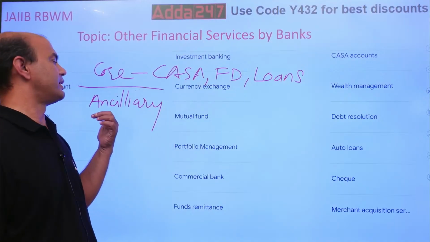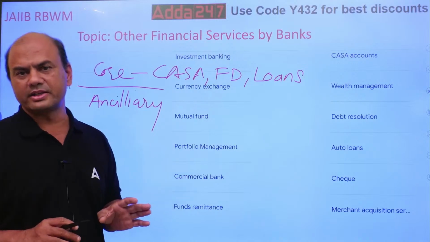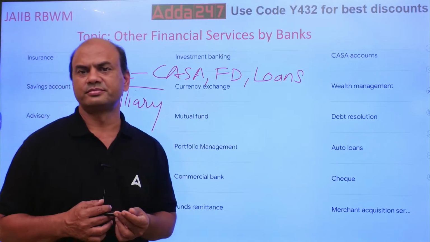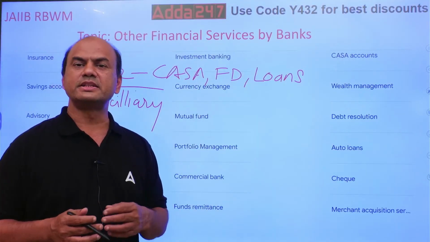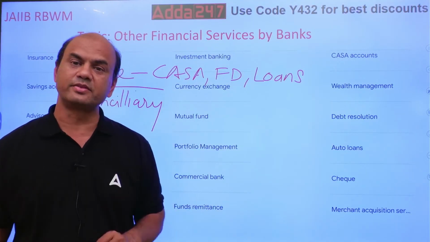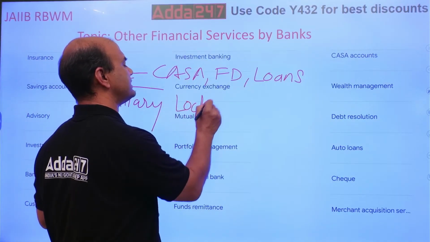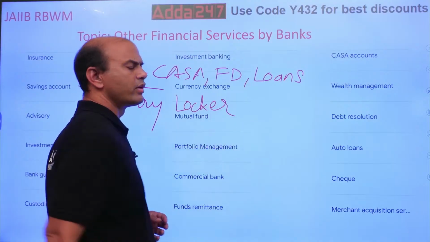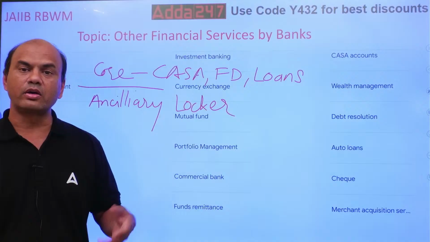What are the other ancillary services? Except these, anything you provide is known as ancillary. Even locker is an ancillary service. Locker, we feel it's a banking service. Actually, it's an ancillary service. Why? How can you discriminate whether any service is core banking or ancillary?